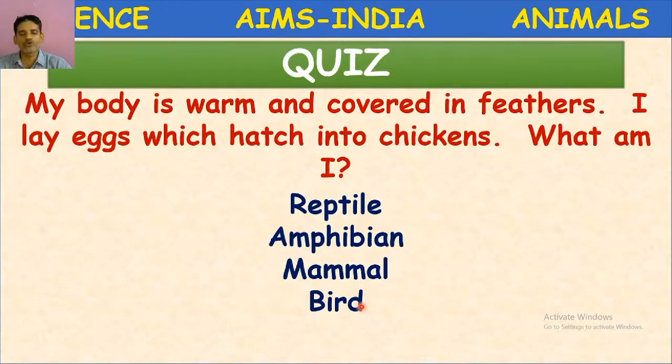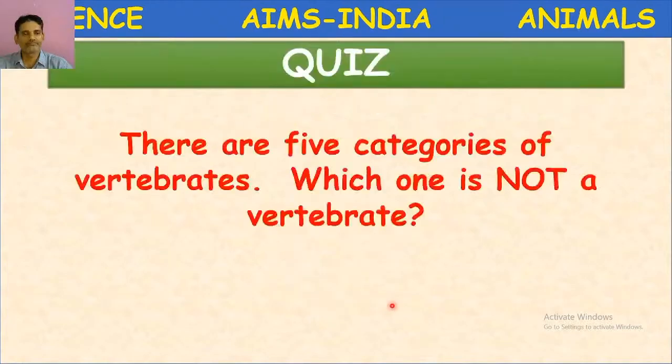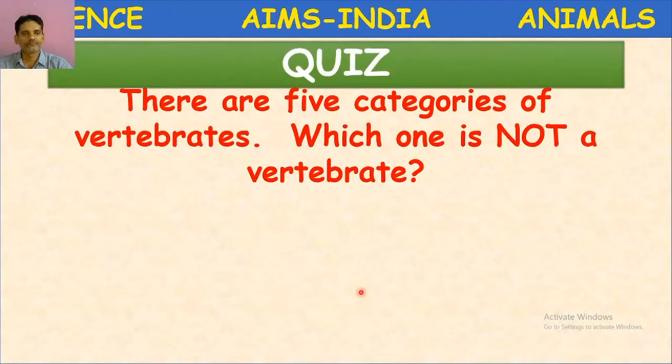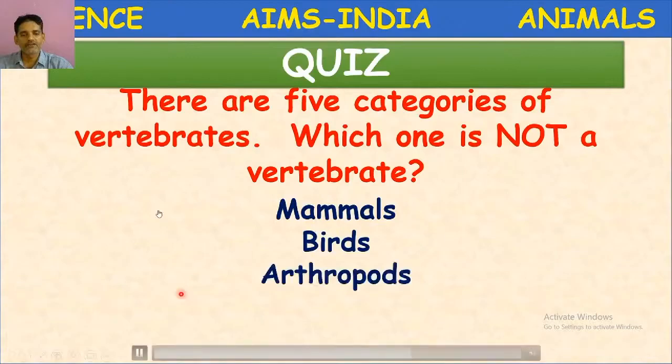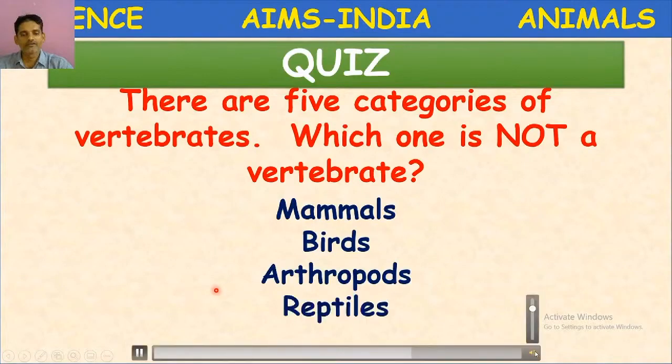Next question. There are 5 categories of vertebrates. Which one is not a vertebrate? Mammals, birds, arthropods, reptiles. So what are the 5 categories of vertebrates?